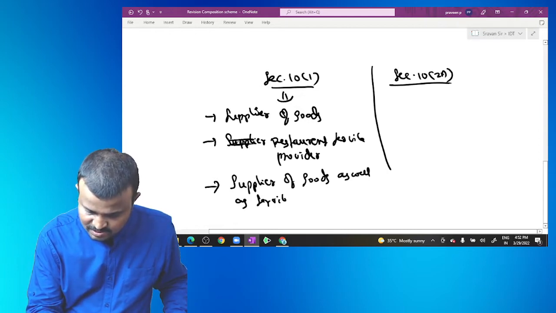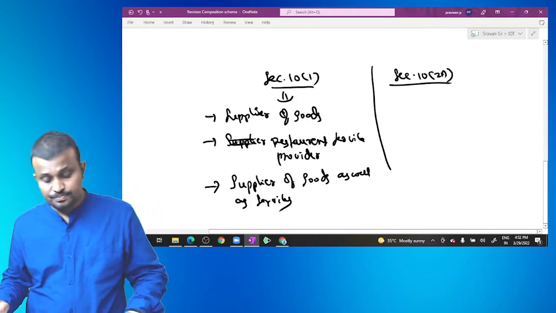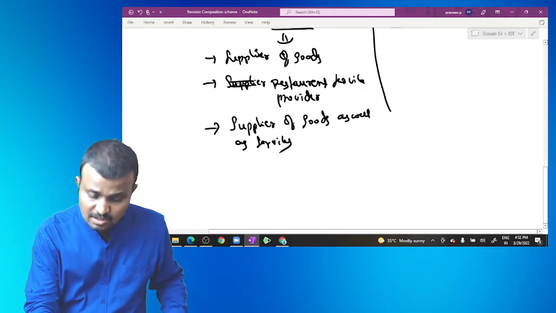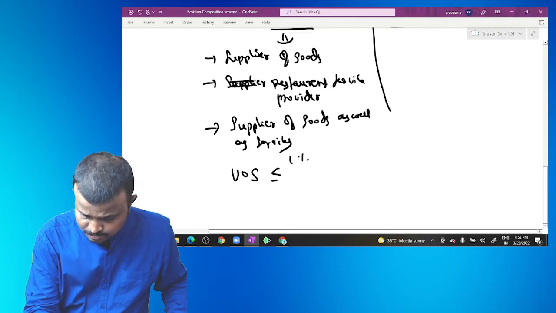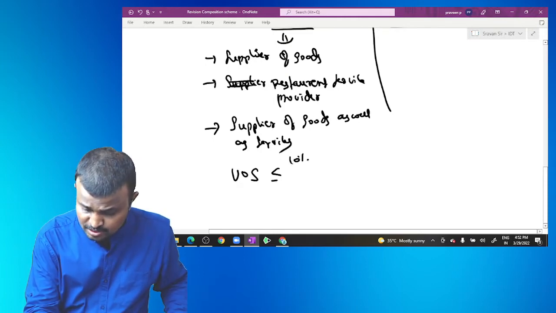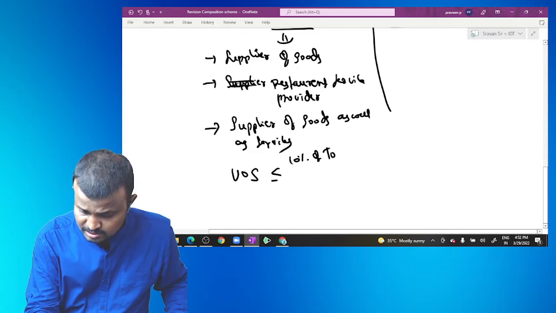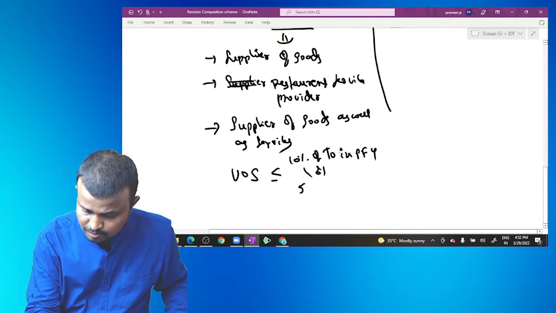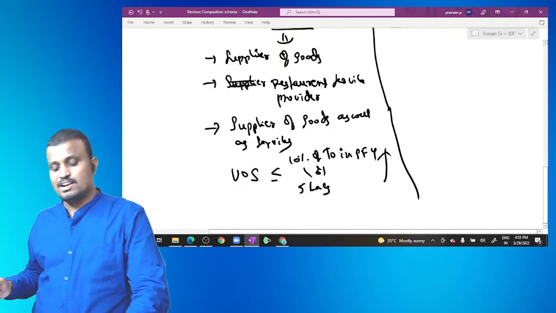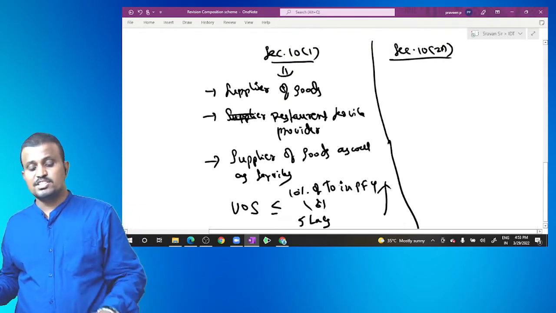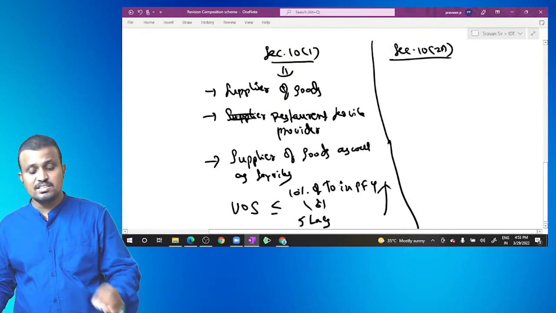as well as the services, supply of goods as well as services where the value of supply is less than or equal to 10% of turnover of the state in the preceding financial year or 5 lakhs, whichever is higher. So section 10(1) is applied in these three cases.